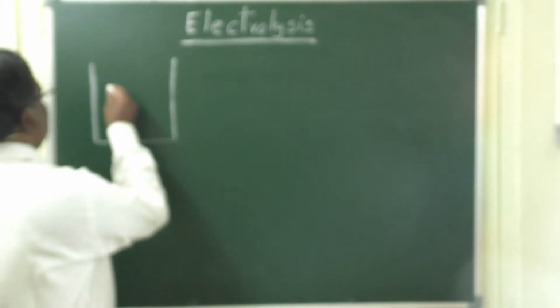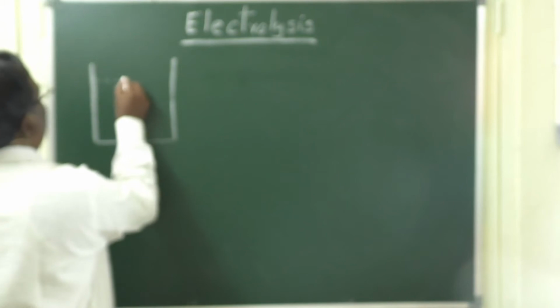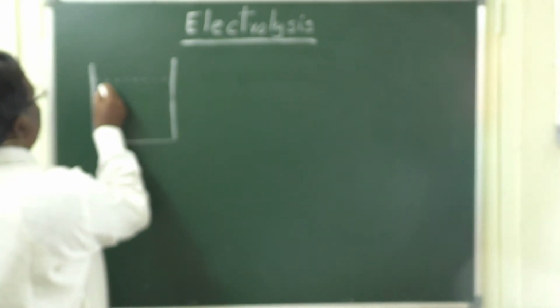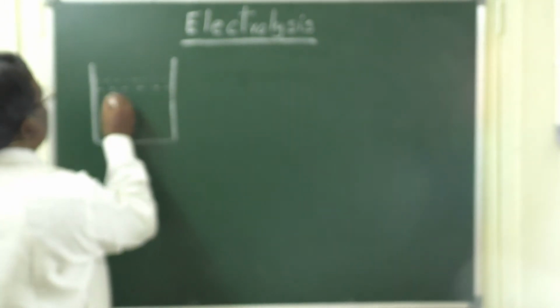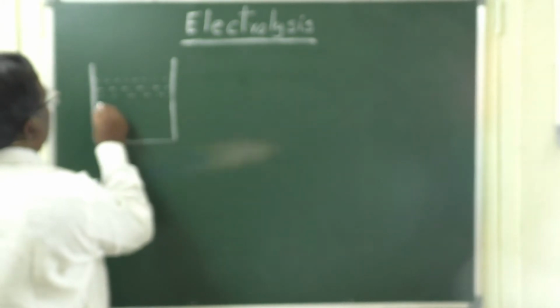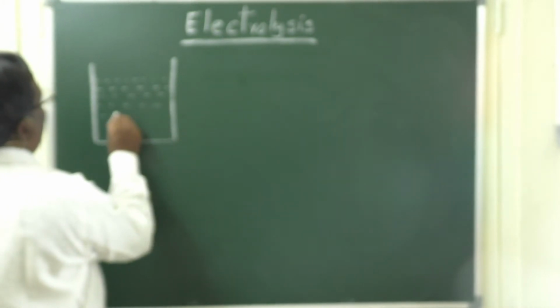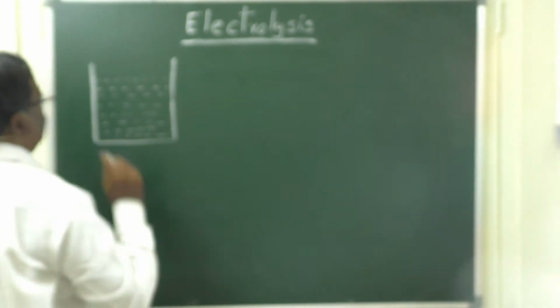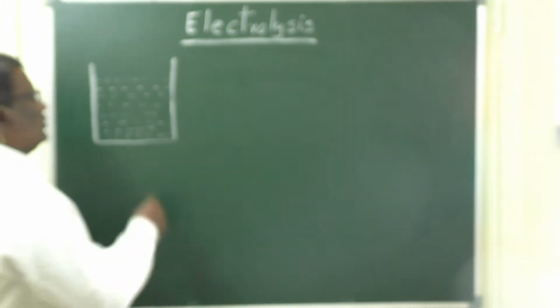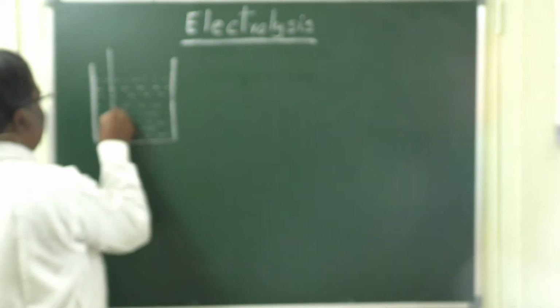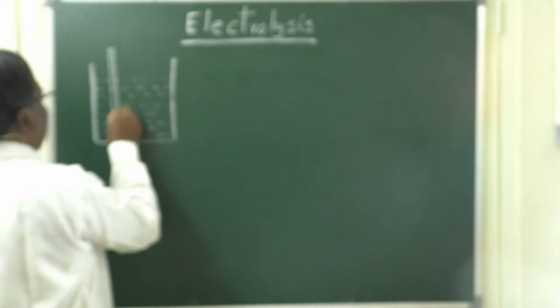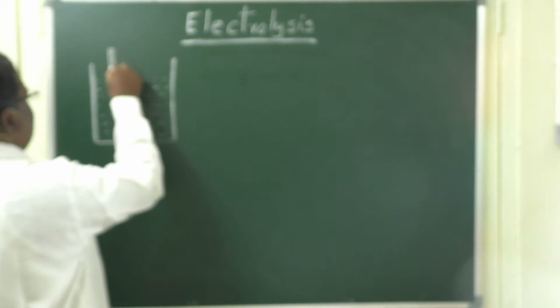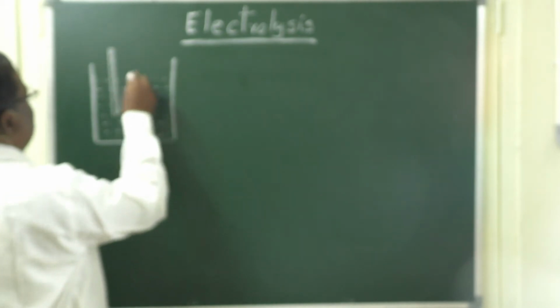So, this is a rectangular or vertical container which consists of an electrolyte. It may be in a fused state or generally in the form of an aqueous solution. Two metal rods are immersed in it. They are called electrodes.